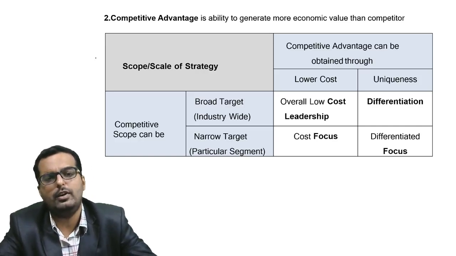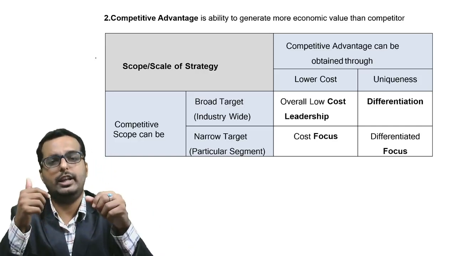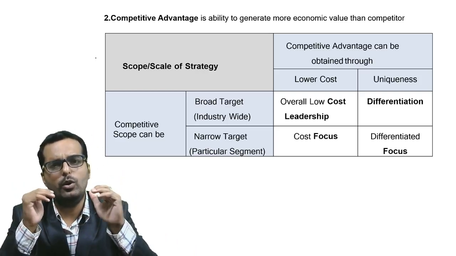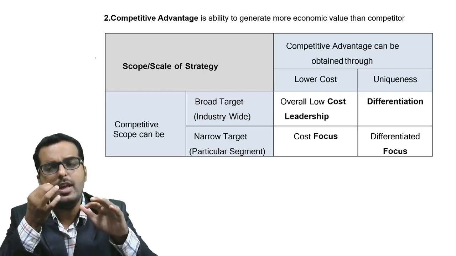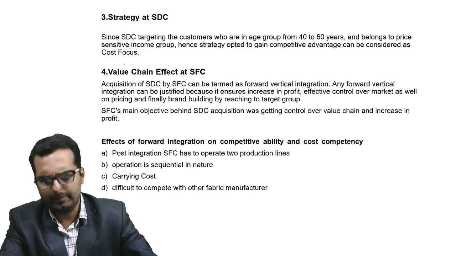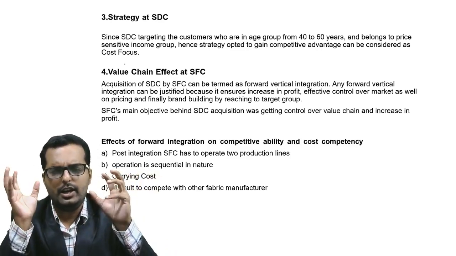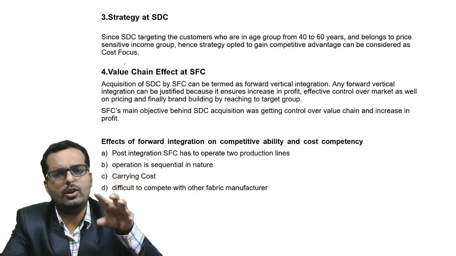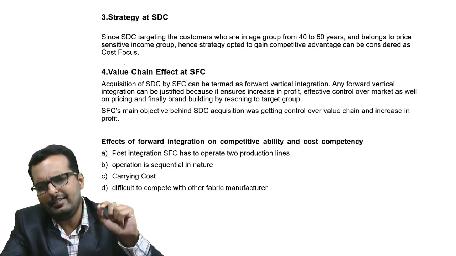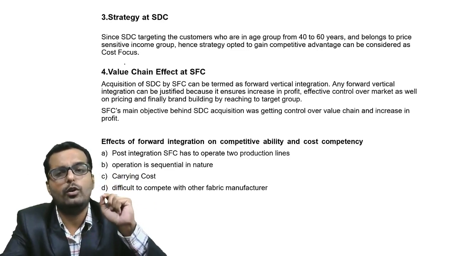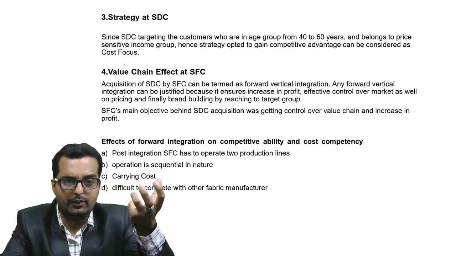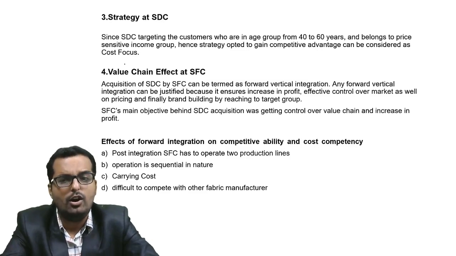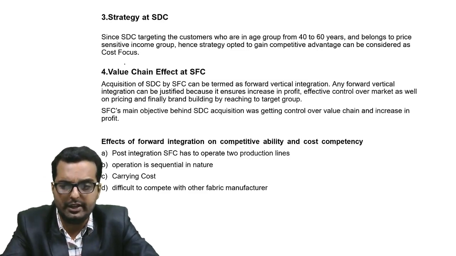I told you about competitive advantage earlier. There are two types of competitive advantage: low cost advantage, differentiation advantage. We should focus on low cost in order to survive in the industry and try to give them something different compared to the others. All right. Now what they have done, they have started targeting SDC. SDC is targeting 40 to 60 years of age. They are price sensitive people, hence they can't go for competitive advantage through differentiation; it will not be something which works over here. We have to be very much cost conscious. All right. This acquisition is what we call forward vertical integration.